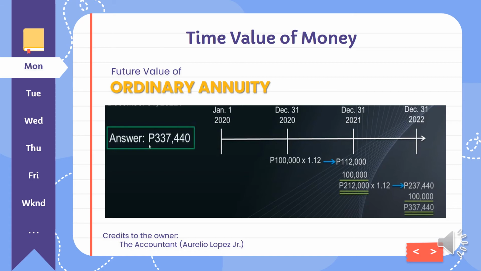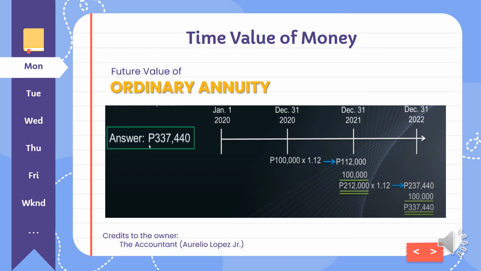Therefore, for year 2, you will have 112,000, and in total you have 212,000 for years 1 and 2. Then lastly, on the last year, the total for years 1 and 2 will be multiplied by 1.12.